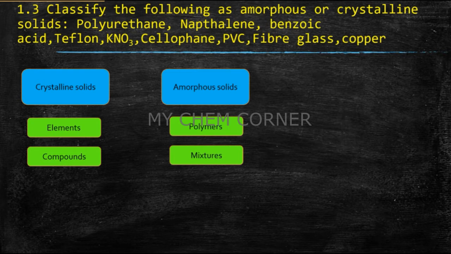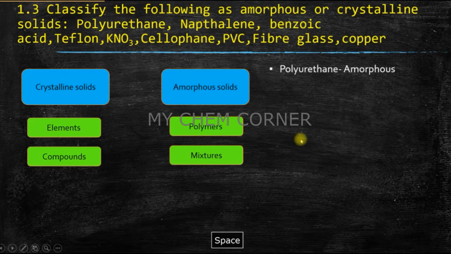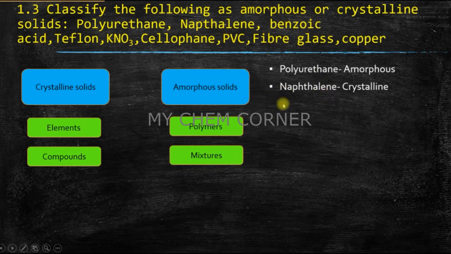So when we are talking about how to classify a list of compounds under crystalline or amorphous solids, look at this particular classification. It becomes easier for us to classify each of these. When you're looking at polyurethane, the term poly itself means the compound is a polymer. So if it's a polymer, then it has to be an amorphous solid. The next one is naphthalene. Naphthalene is an aromatic compound, so it has to be crystalline.